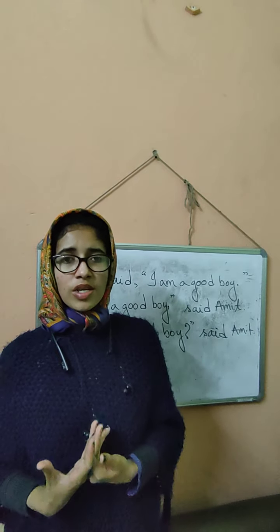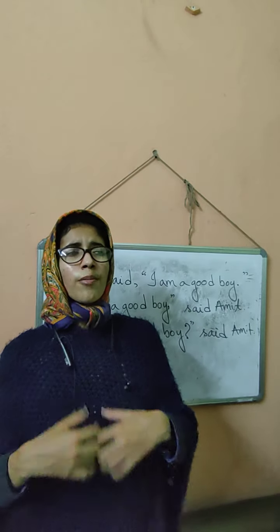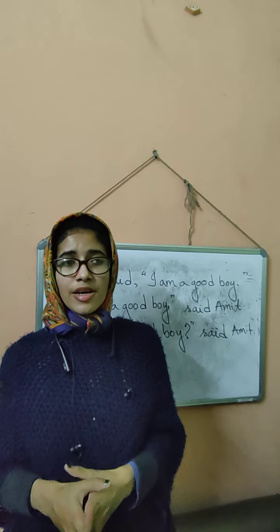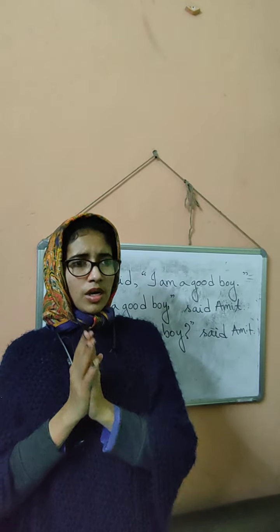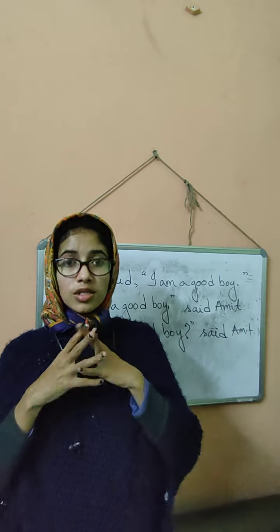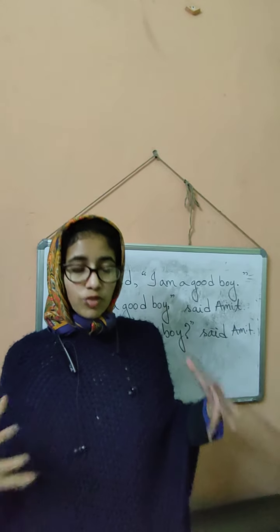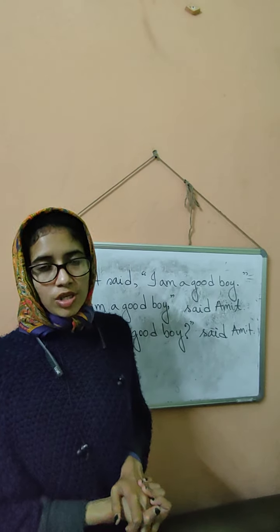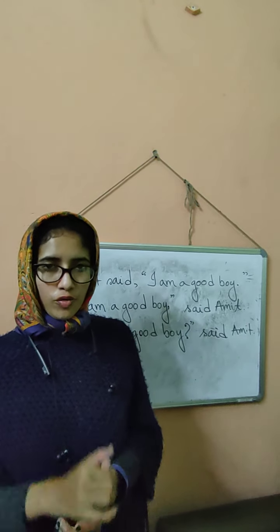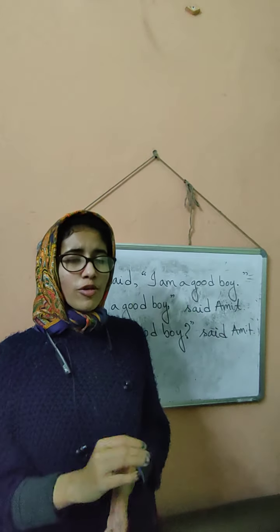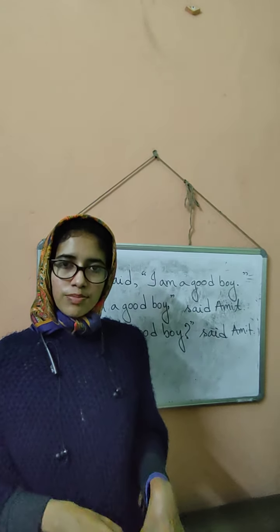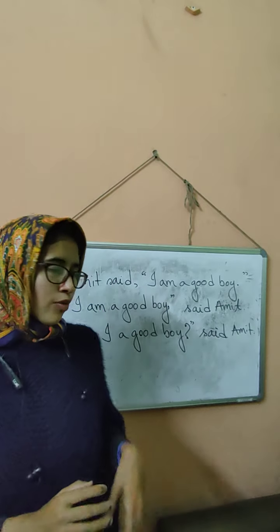These things have not been clearly mentioned in your book, most probably because right now in this standard it's not necessary for you to learn such vast rules of punctuation. Most probably because of that they have not mentioned so many rules in this textbook, grammar book.